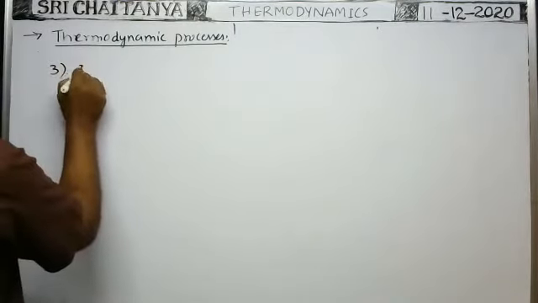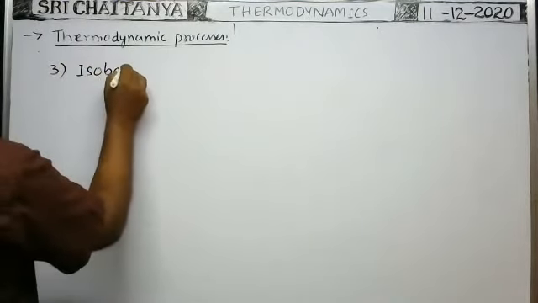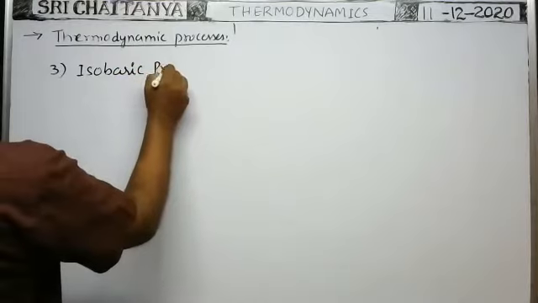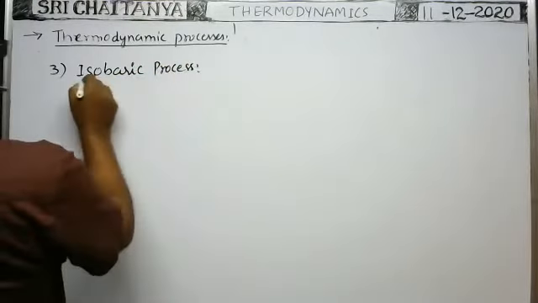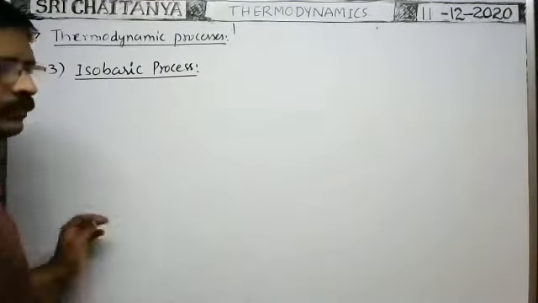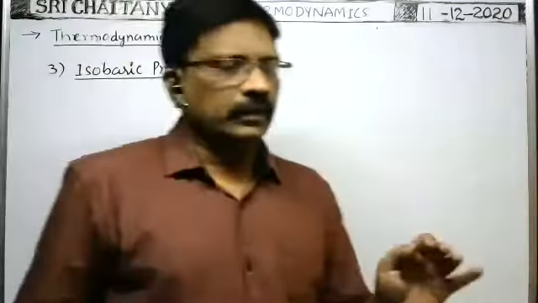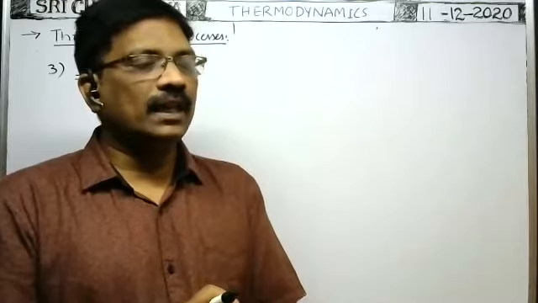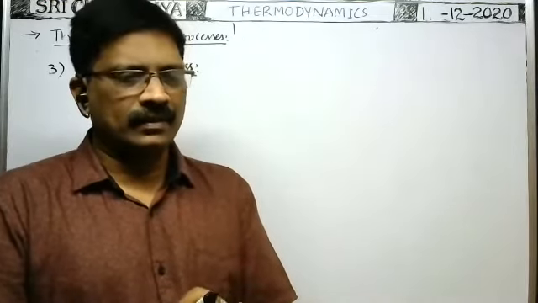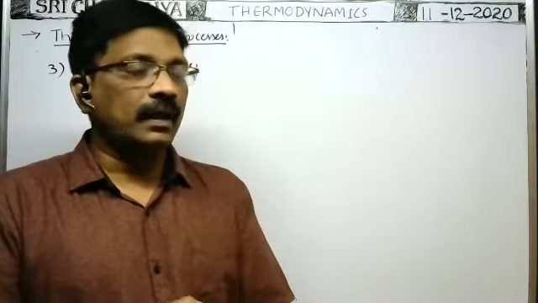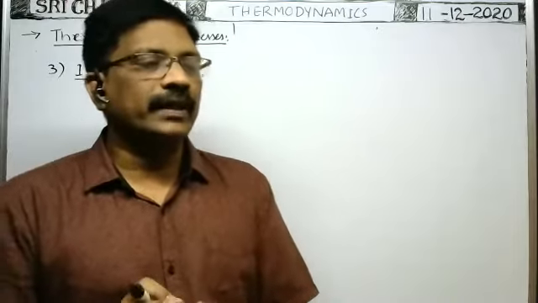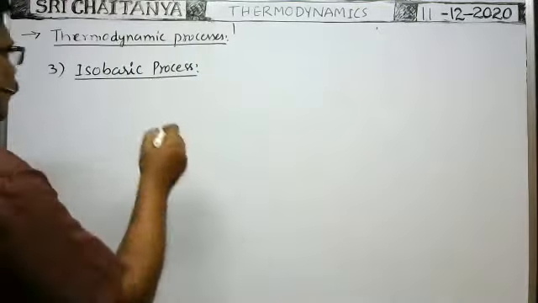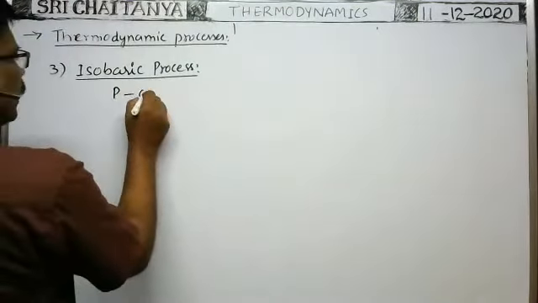So third one, isobaric process. A process in which the pressure is constant, whenever the volume and the temperature change, such a type of process is called an isobaric process. So in an isobaric process, pressure is constant.